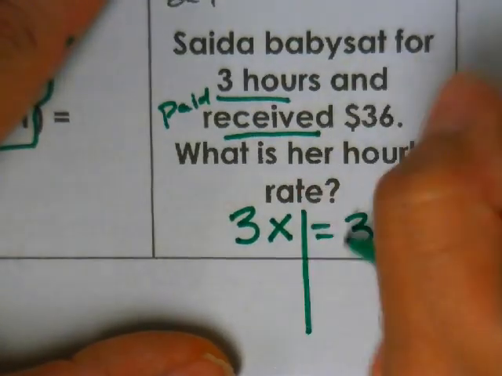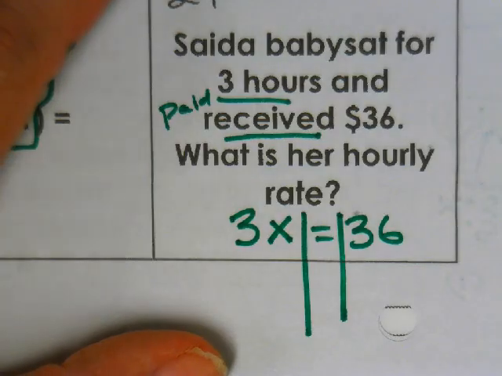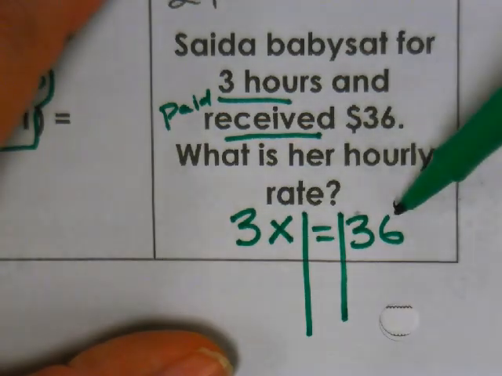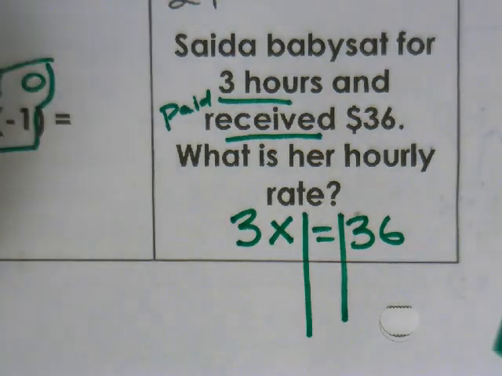So go ahead and write this equation and solve it. This is the equation we're actually going to solve. So you get paid 36. You worked for 3 hours. What is X equal to? Okay, so solve for X. I do need you to tell me what X is equal to.